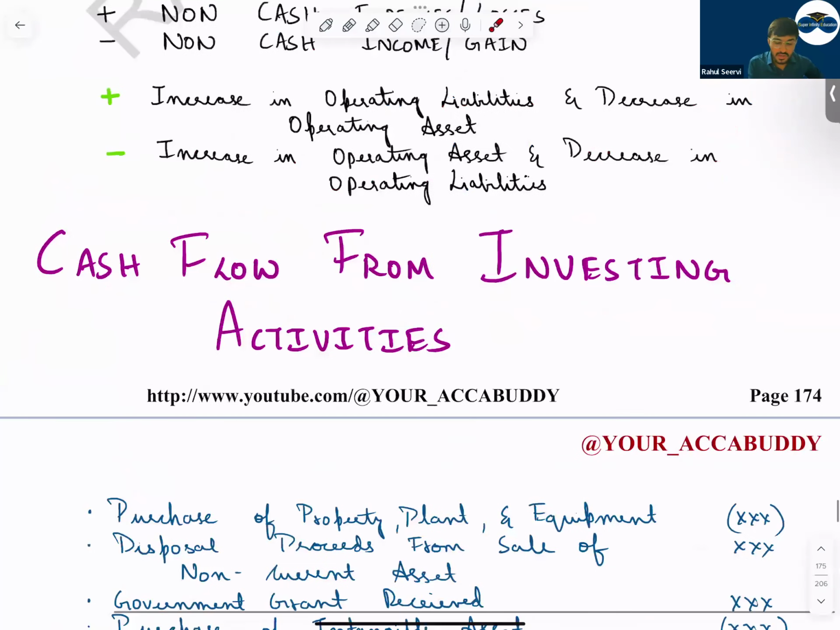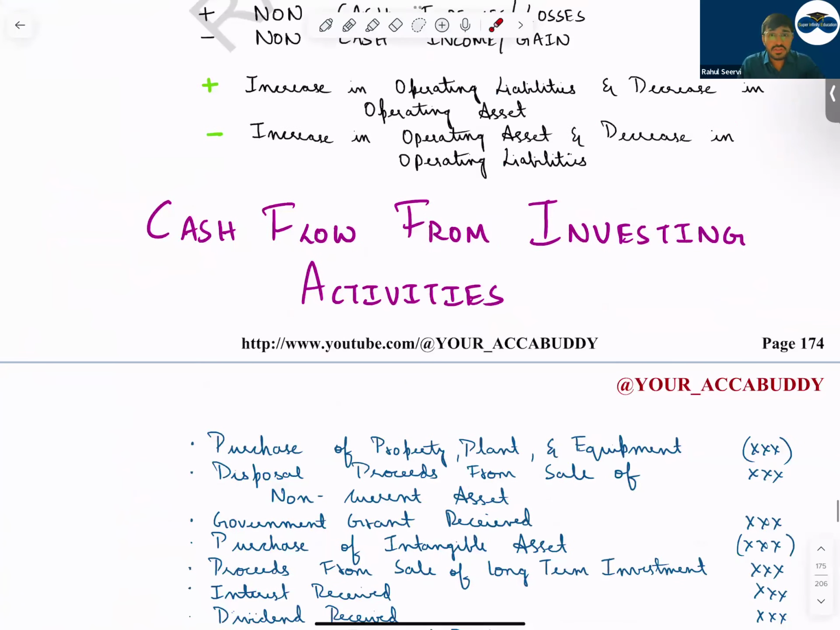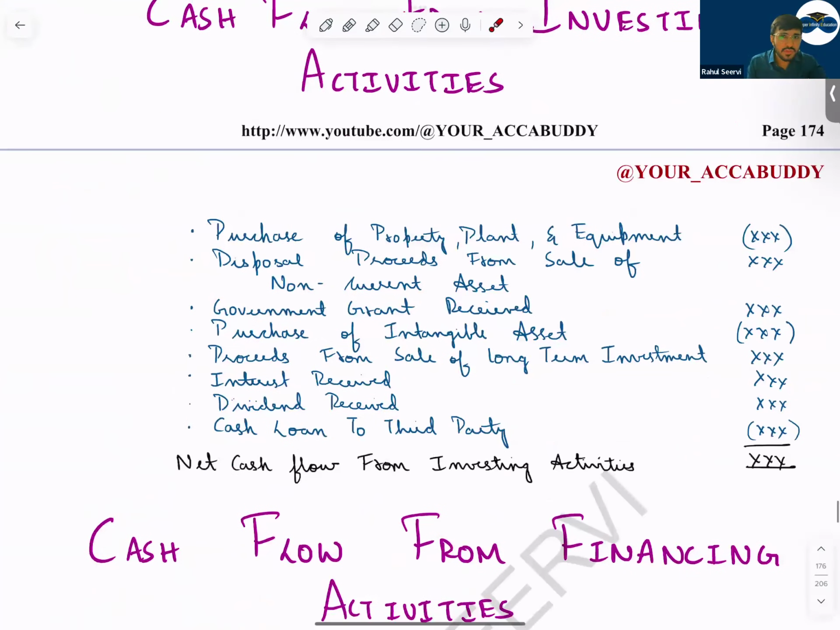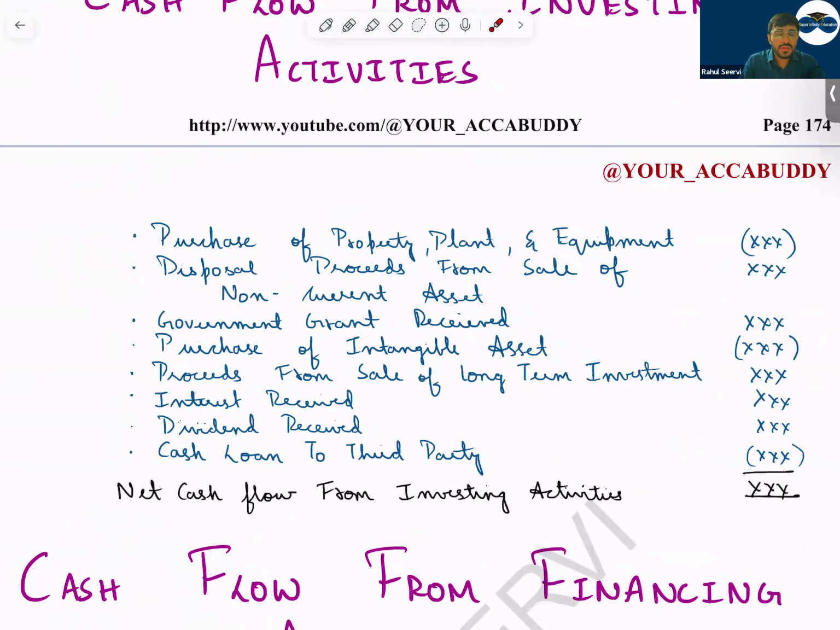Now, cash flow from investing activities. So we do what now? Now, how should we do the adjustments here? In the investing category, investing activity basically means what? Inflow and outflow from the purchase or sale of long-term assets, some dividend you have received, government grant, then your interest received, etc. See, purchase of property, plant, and equipment, it's an outflow.